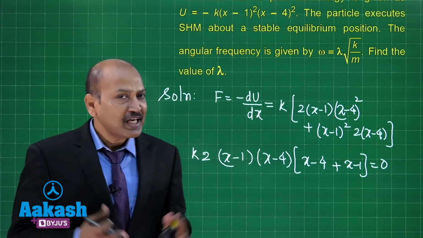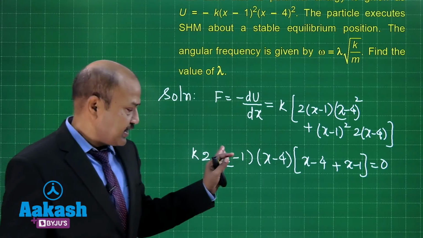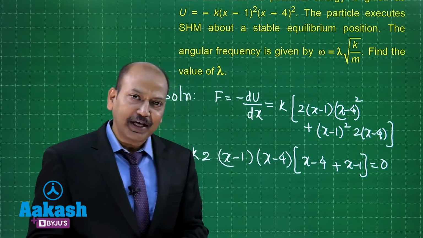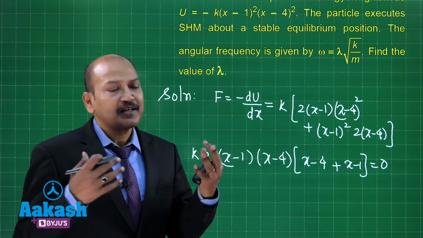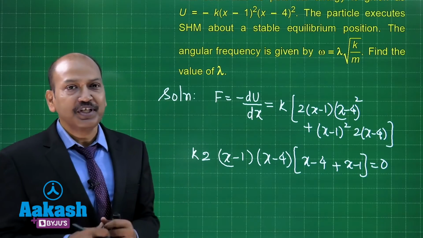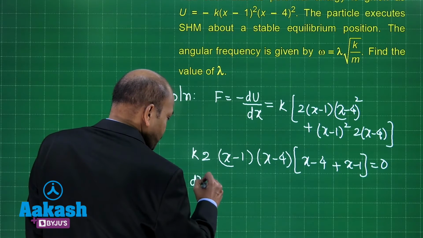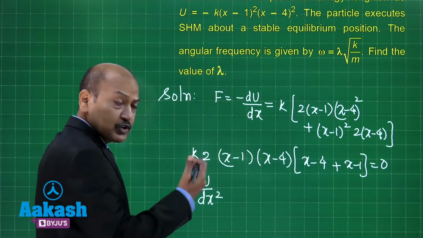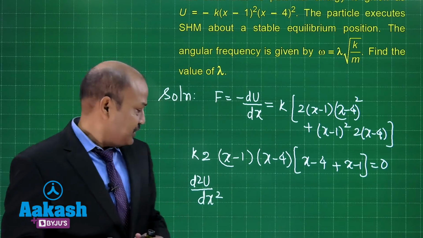And if this is 0, there are 3 solutions in fact that we are getting. The solutions are x equal to 1, x equal to 4 and 2x equal to 5. So we need to check which of these represents a stable equilibrium position, and for that we need to check d2u by dx square at all these points. That means at x equal to 1, at x equal to 4 and at x equal to 5 by 2.